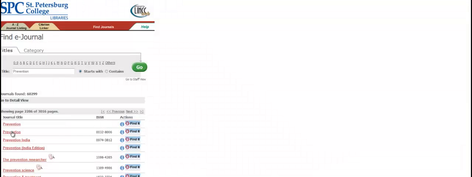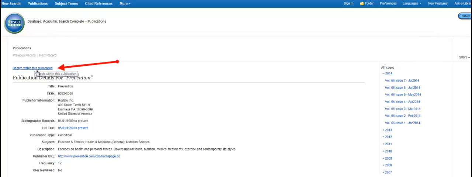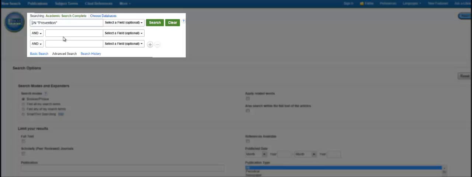If you're looking for a peer-reviewed journal and are unsure if your journal is peer-reviewed, look for a paper document icon with the magnifying glass. To open the Prevention, simply click on the red title link. Once we end up on this screen, we can navigate to specific years, volumes, and issues along the right-hand side, or we can search within this publication. The search parameter of journal will already be auto-populated in the first box, so we need to simply add our term or concept. In this case, we're doing diabetes, and hit search.